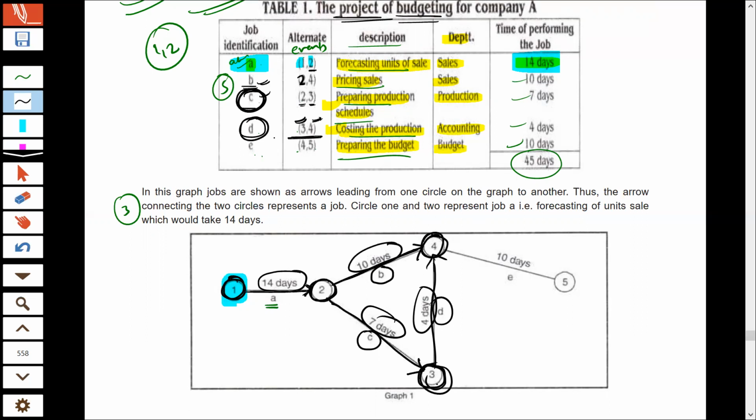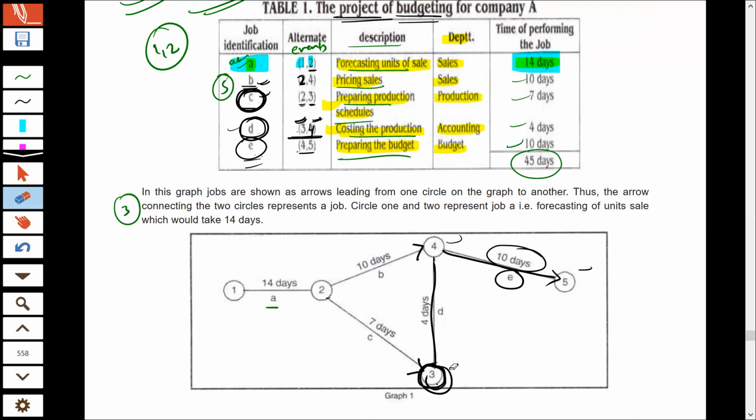And then after completing of activity D we have activity E, which will start when activity D is completed. Activity D will complete at 4 and then from 4 to 5 we will have activity E, and which will take 10 days. So this way you have made a proper PERT and CPM chart. You have made a PERT chart which is showing the diagrammatic presentation of various activity.